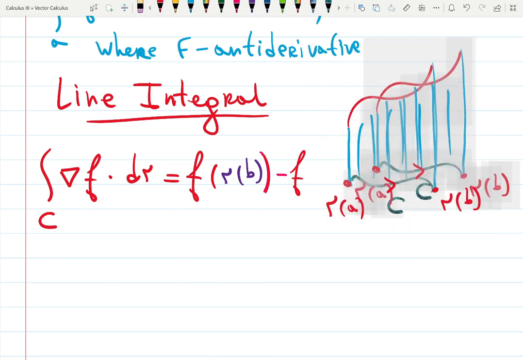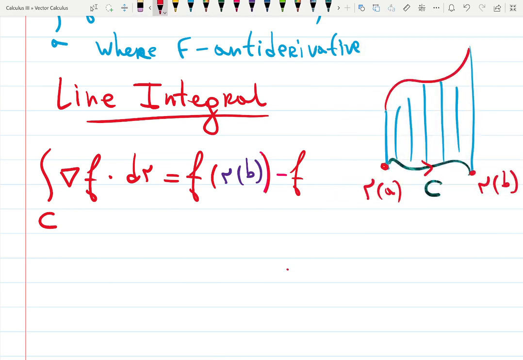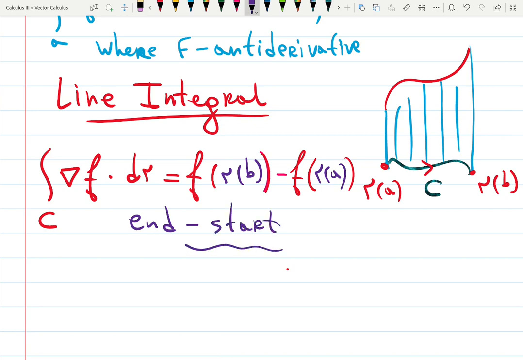So instead of top minus bottom, we always do big minus small. That's the idea. r of a. So it's always big, or in this case, end minus start.